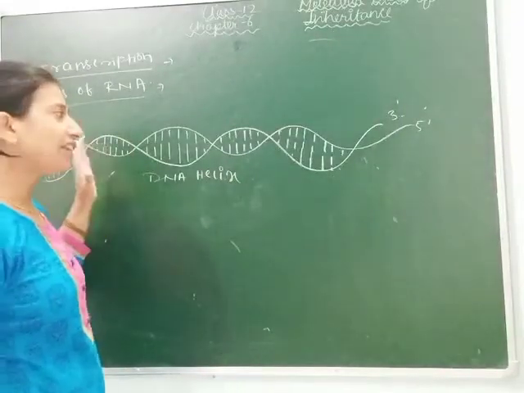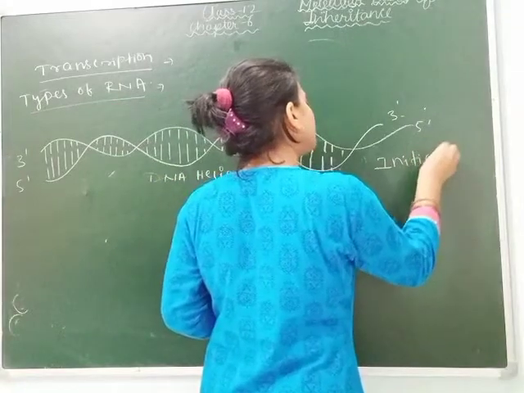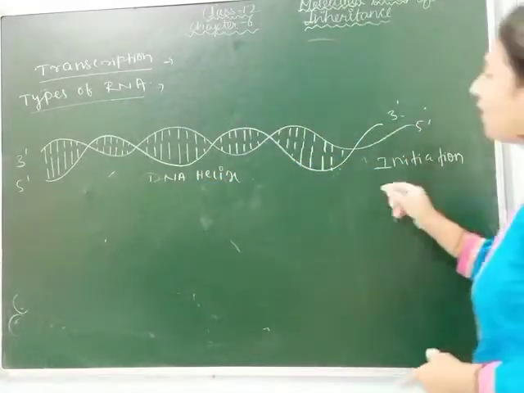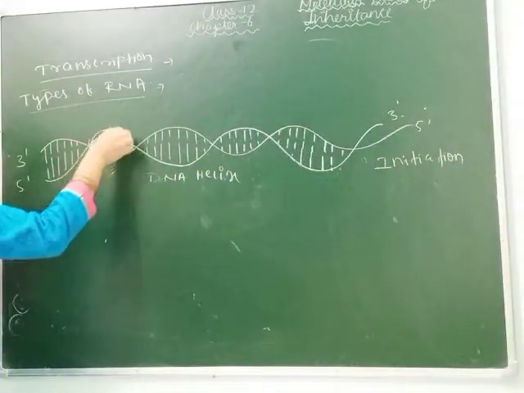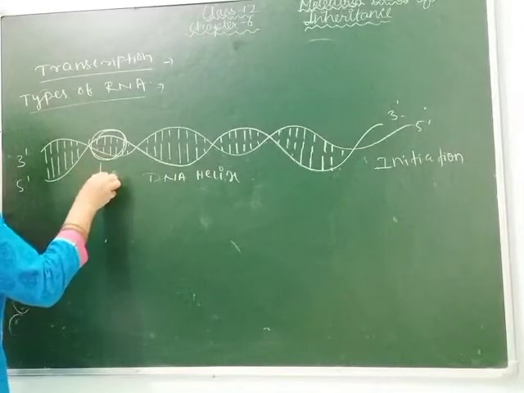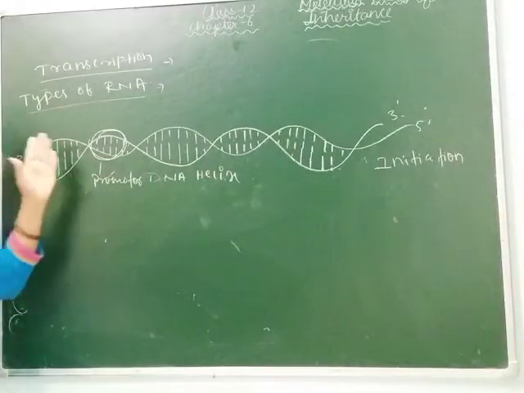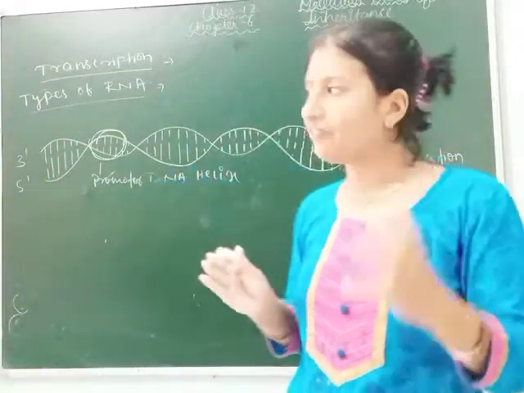And the transcription will start in this. So first we will see the initiation. First step is our initiation. For initiation, what will happen? Suppose here is the promoter. This is the promoter, and as I have told you, from a common point transcription will start.